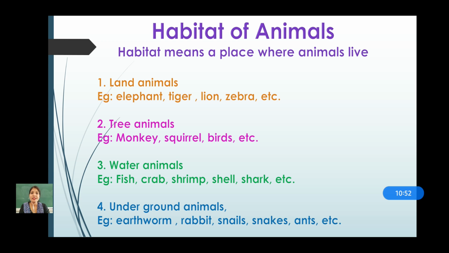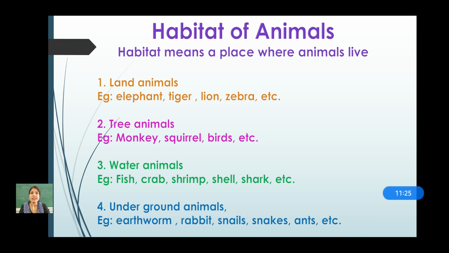Habitat means a place where we live. Our habitat, human beings' habitat, is that we live in our houses. We live in bungalows, we live in flats, we live in apartments, we have temporary houses like tents, we have caravans, we have many more huts, some have small mud houses. There are different types of houses for us to live in. In the same way, animals also have different habitats for living.